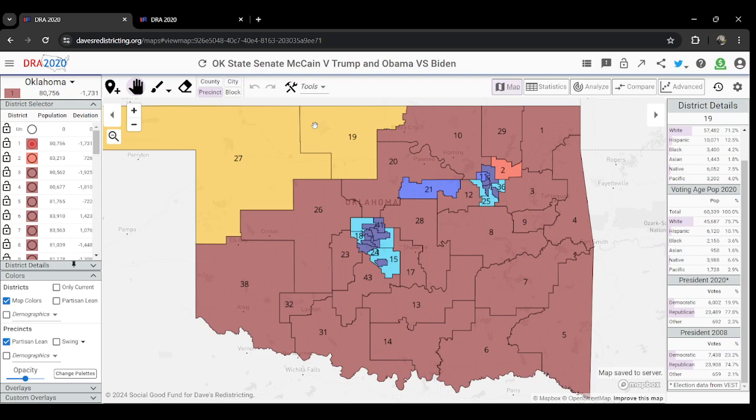We can see here that Republican turnout fell between 2008 and 2020 in District 19 by about 500 votes, whereas Democratic turnout fell by 1,400. This will also come up in the state house maps, and a lot of this has to do with population falling in these areas overall. That'll be a little bit more pronounced as we get to see smaller sectors.